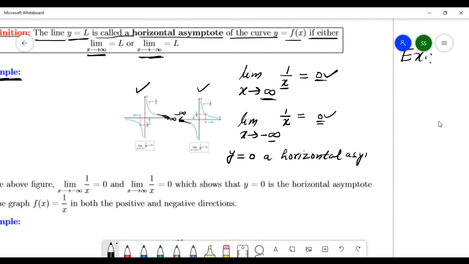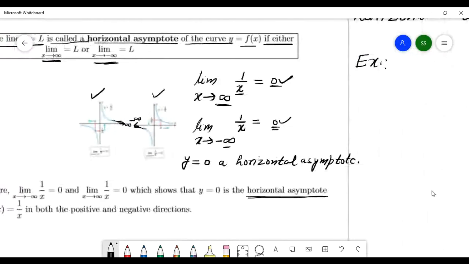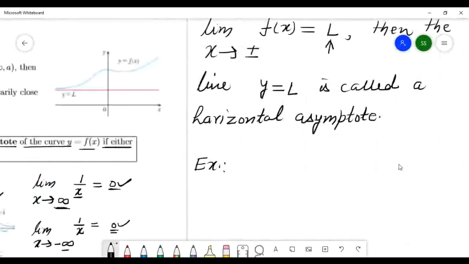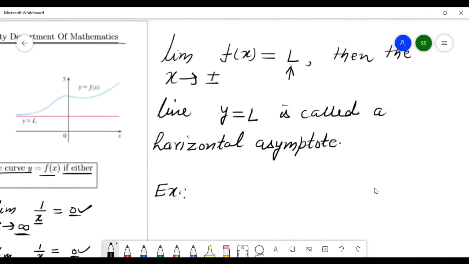Horizontal asymptote. Here it is. So you have to remember this rule. If x is going to plus or minus infinity, and the function goes to this number L, then y equals L is called a horizontal asymptote.